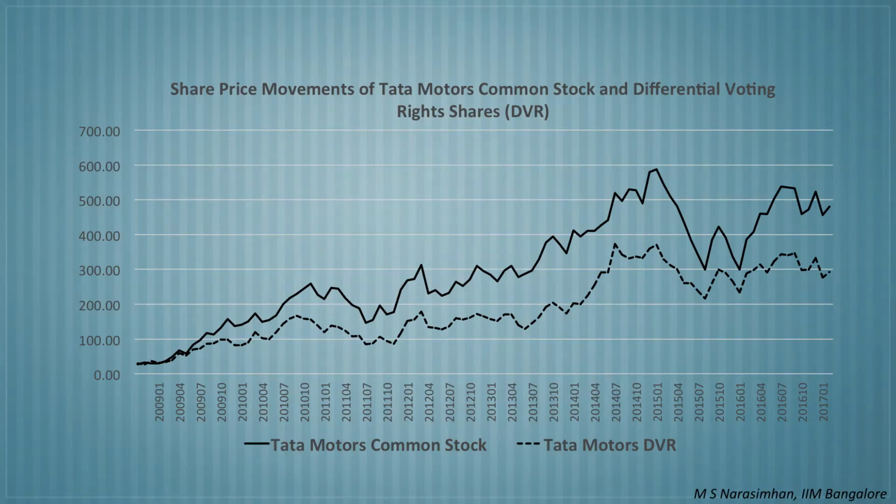Non-voting shares or differential voting shares are not popular in India. In 2008, Tata Motors issued differential voting shares that carry 0.1 voting rights, but these shareholders get 500 basis points, that is 5% additional dividend over and above the dividend paid to the other equity holders.